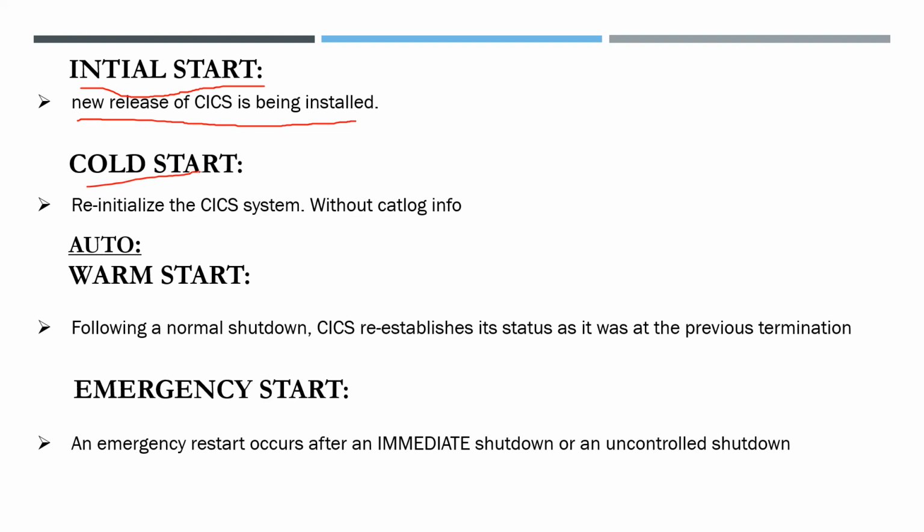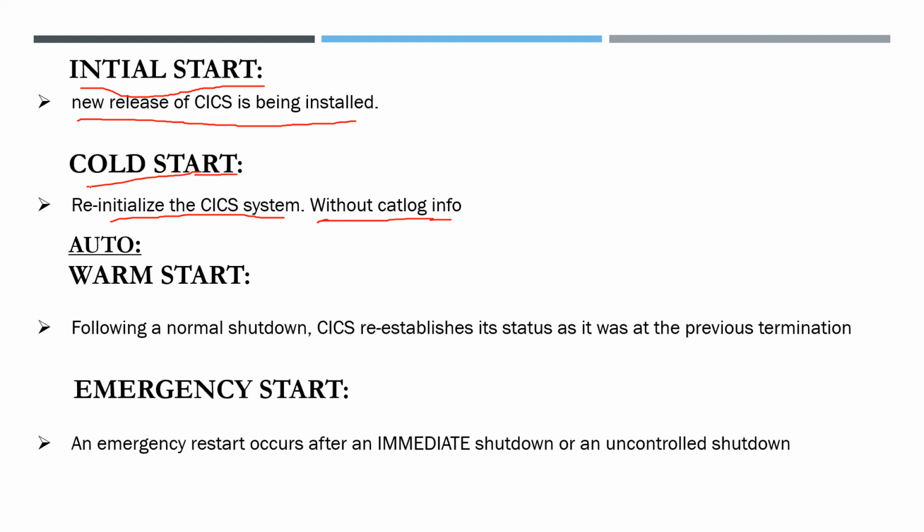Cold start is used to reinitialize the CICS system without catalog info. It is also like initial start, but we perform the cold start on the presently running system. We installed it a year back, and now we want to reset.